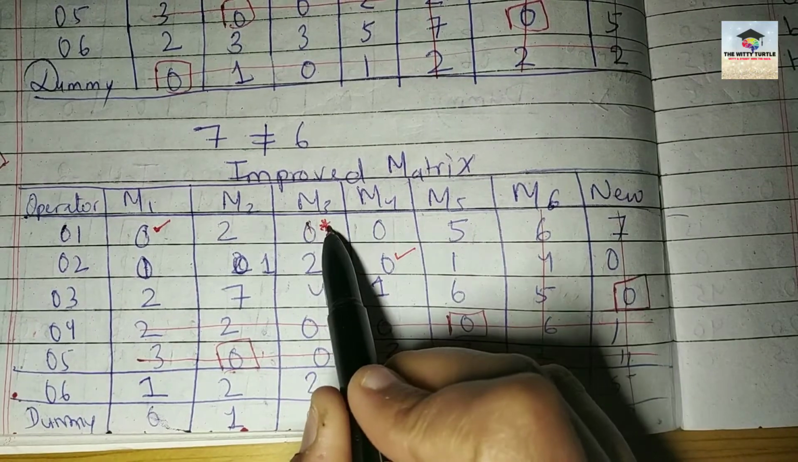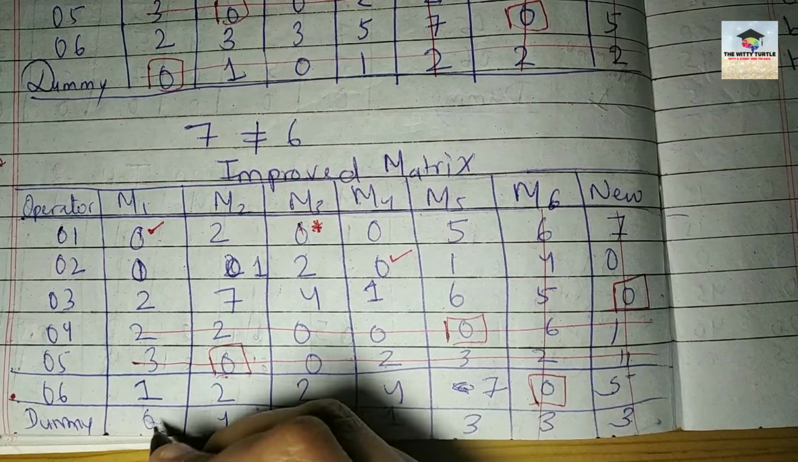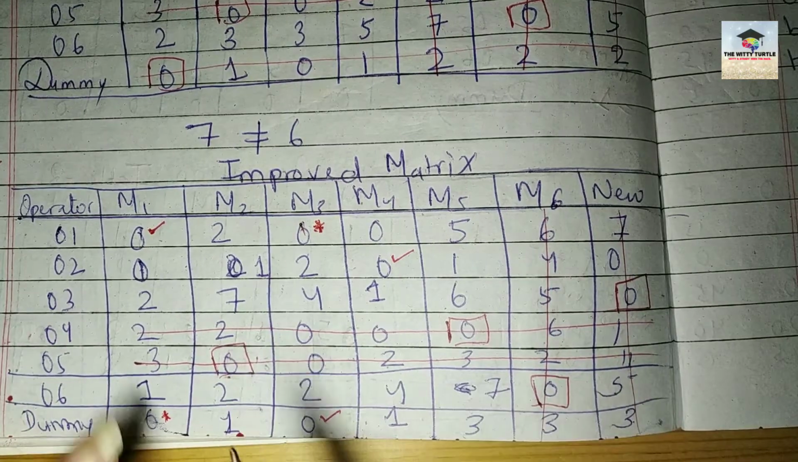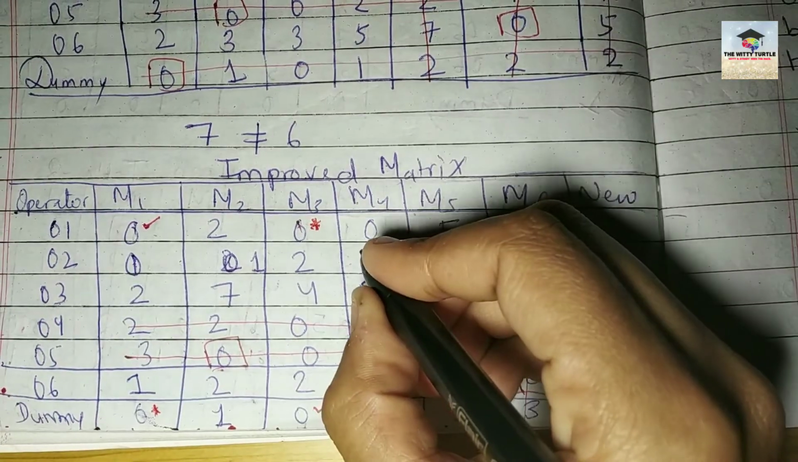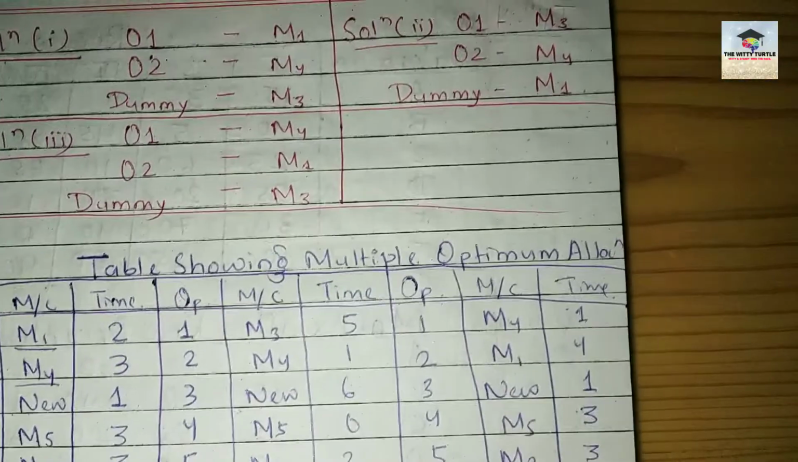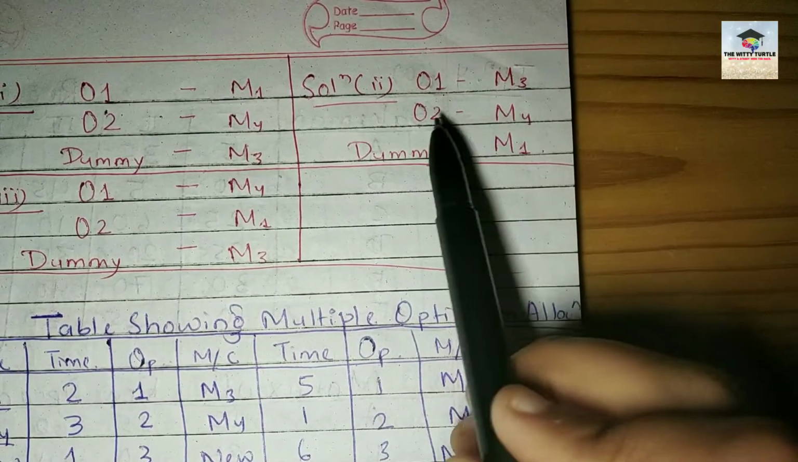You can take this one. Along with that, you can take this one. And along with that, you can take which one? ये cancel हो जाएगा. So you can again take this one. Right? This is your second solution, second option. 0 1 M3, 0 2 M4, dummy M1, right?